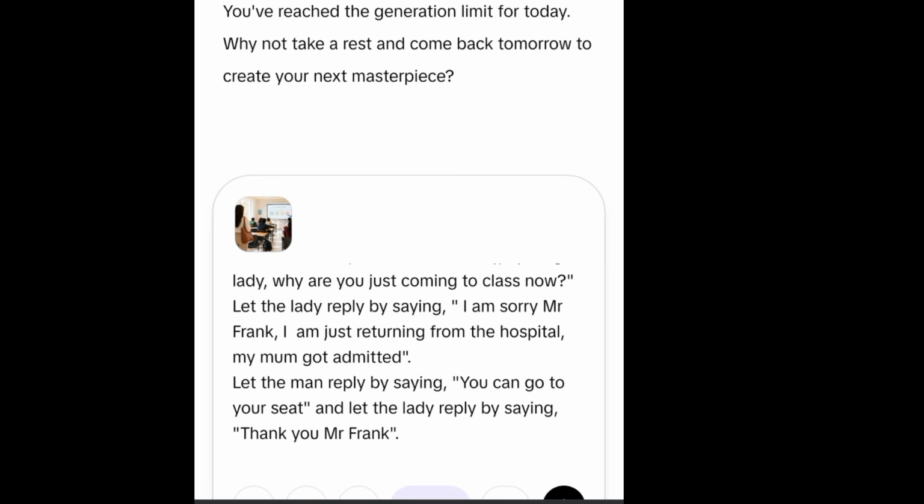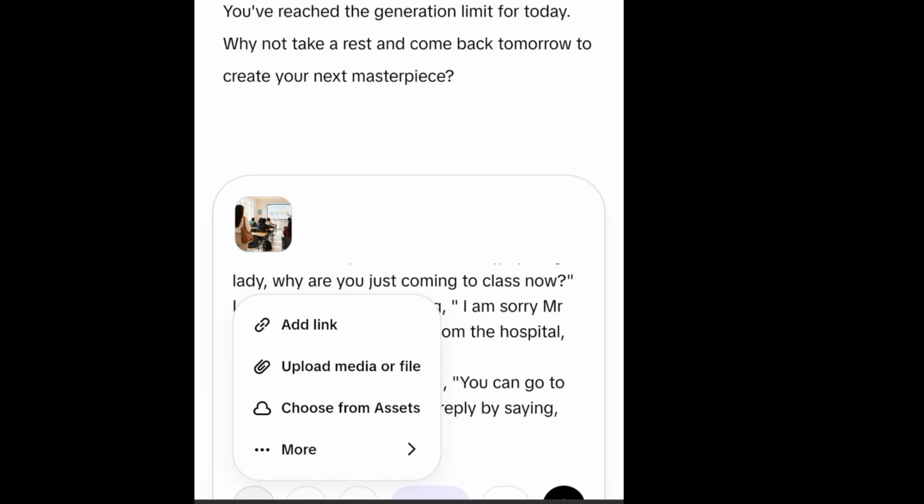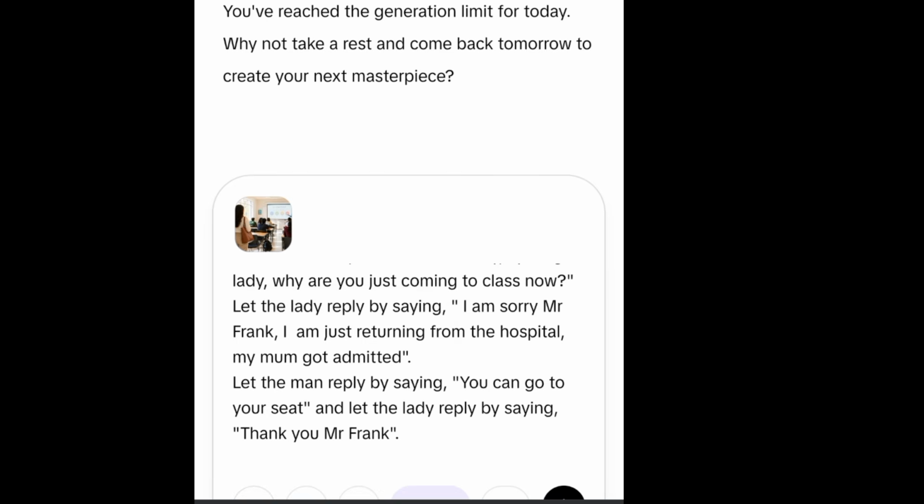If you look very well, let me click on it so you can see. I'll click on this one now. I've gone ahead to click on it. Can you see upload media or file? Now if I click on the second one, this is the second one here. This is another one here. This is another one. This is another one. And this is the generate icon. This is the first one. If you don't look at it very critically, you won't see them.